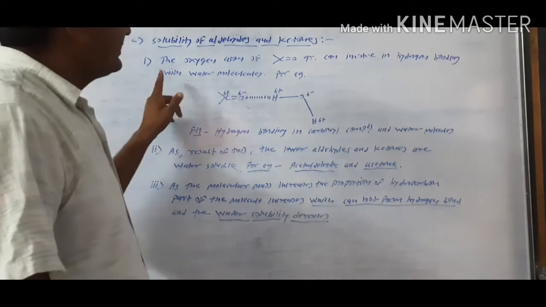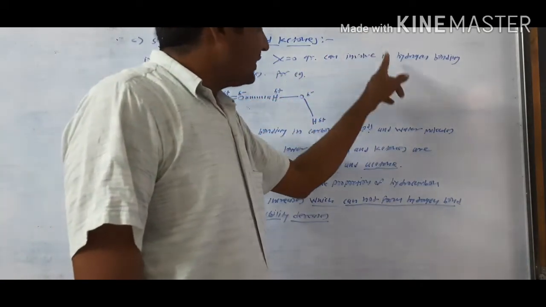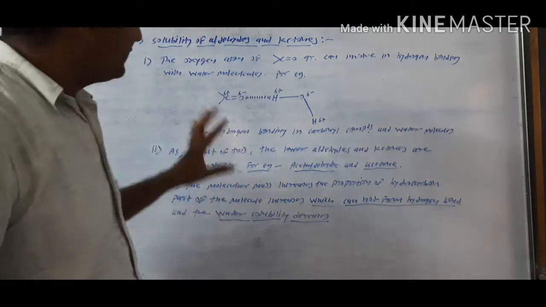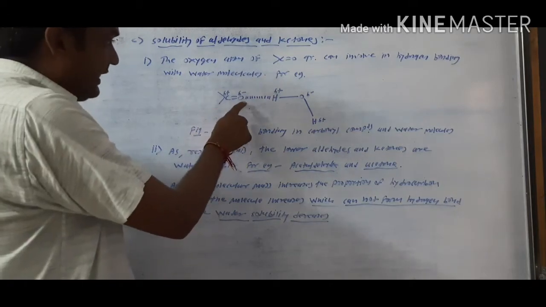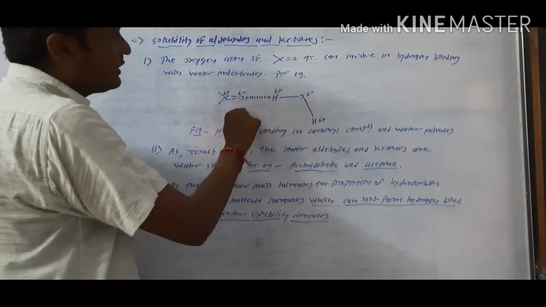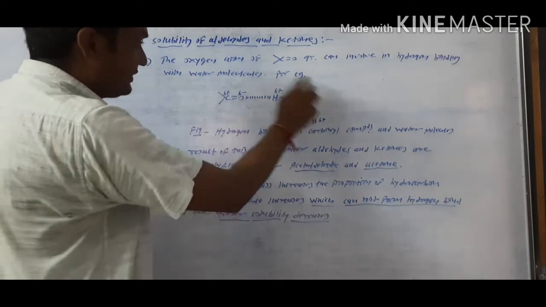First point is the oxygen atom of the carbonyl group can be involved in hydrogen bonding with the water molecules. For example, this structure will be shown. The carbonyl oxygen atoms are involved in the hydrogen bonding with the water molecule. This will be intermolecular hydrogen bonding. It will be shown in this figure.